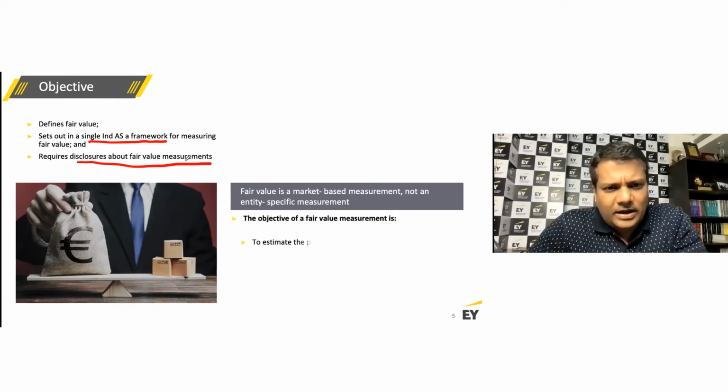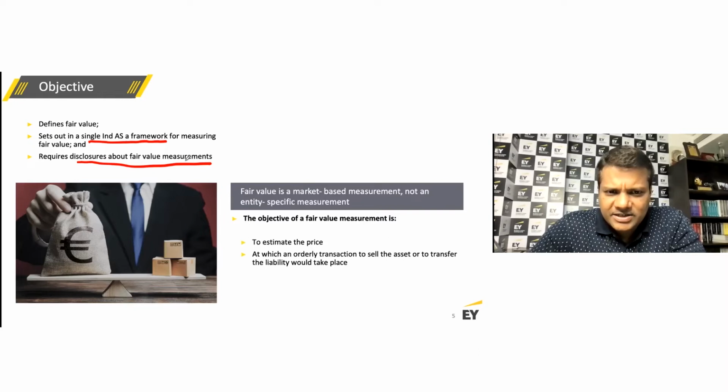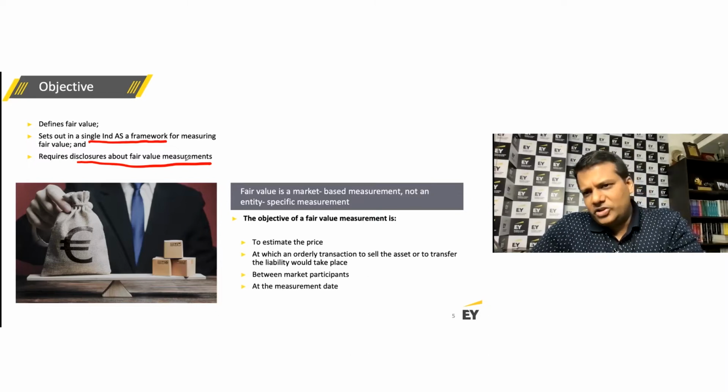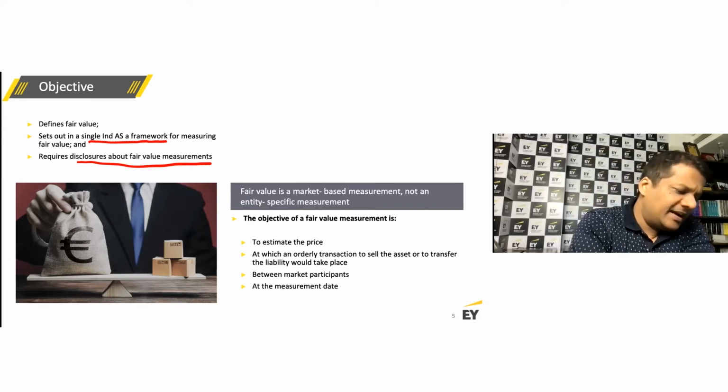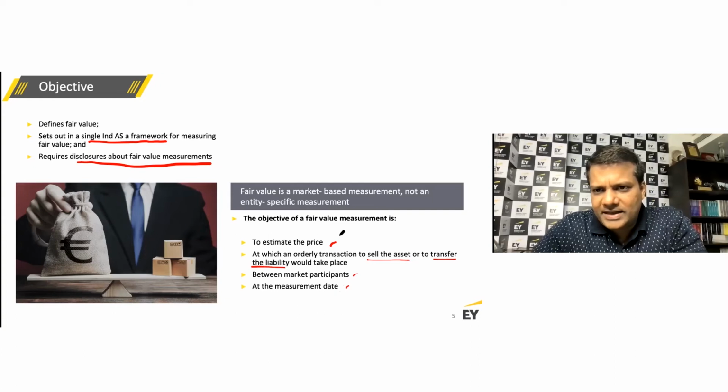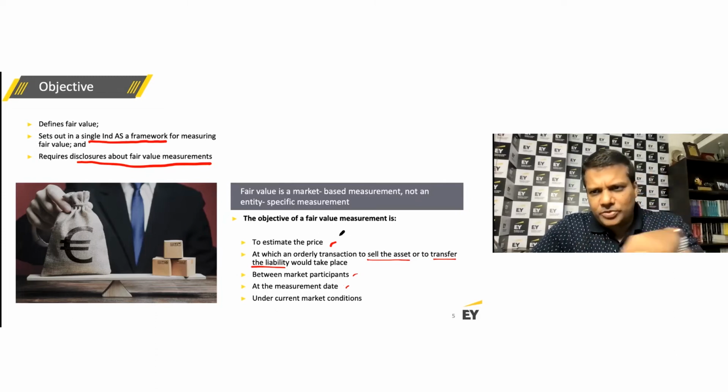What's the objective of a fair value measurement? It is to estimate the price at which an orderly transaction to sell the asset or transfer the liability would take place between market participants at the measurement date. All right, that's important: between market participants at the measurement date, at which you sell the asset or exit the asset or transfer the liability. That's what we are looking at under current market conditions. So that's the objective.